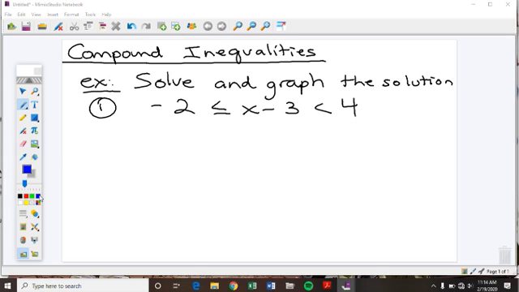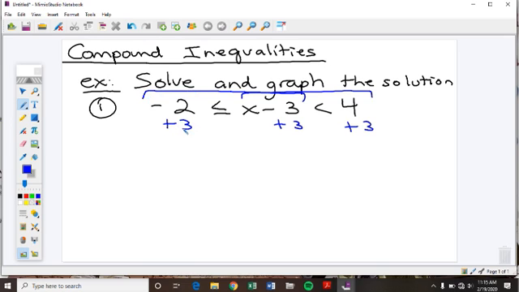I'm still going to solve this for x. If I was going to solve this for x, let's say that I was just thinking about this side over here. Wouldn't I add 3 to both sides? Right? Well, if I was going to solve this part over here for x, I would do the same thing.